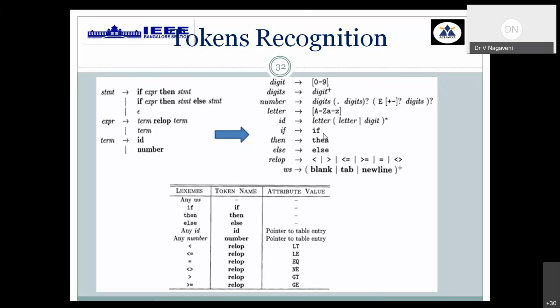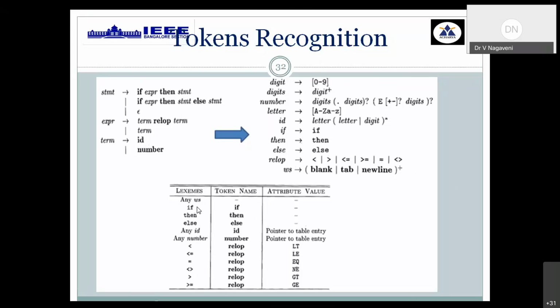Then all the other keywords: if, then, else, and the types of relational operators. RELOP includes 6 types of relational operators. Then, if any white space characters are there in your input statement, that is blank or tab or new line, any number of them can be there. So that also we are writing as a regular definition. Once these regular definitions are written, now I need to extract valid lexemes and convert them into token names. If any attribute value is there for a particular token name, that also should be highlighted.